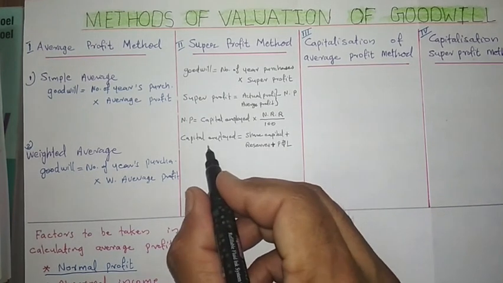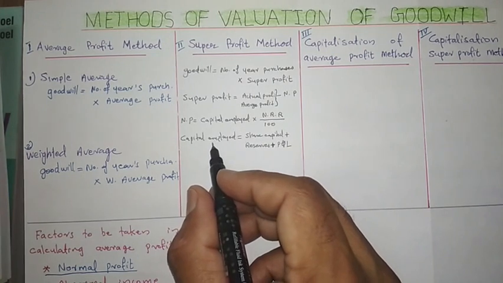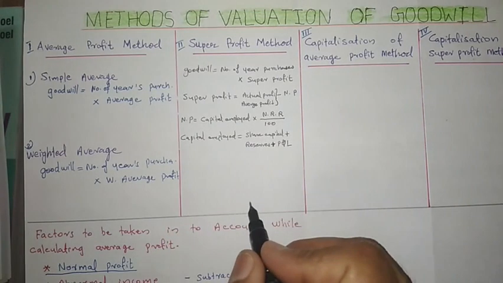Capital employed means how much is the capital of the firm. This is one formula we use to find out the capital employed.